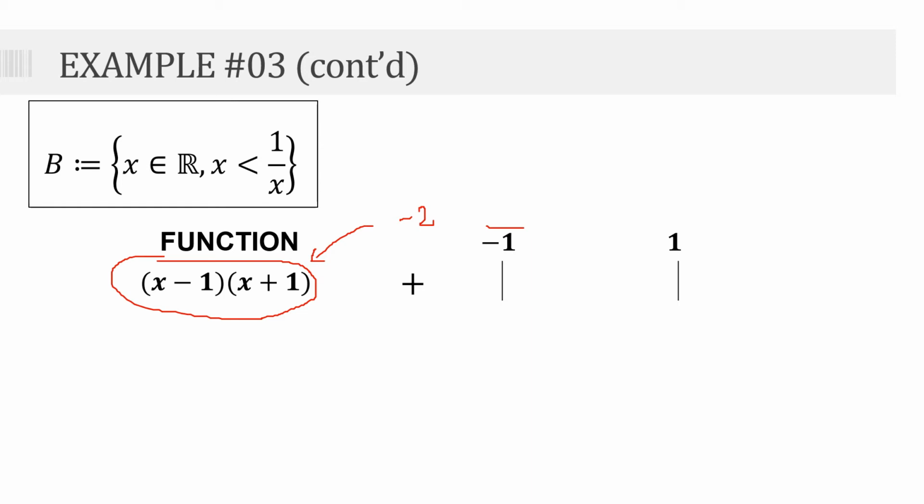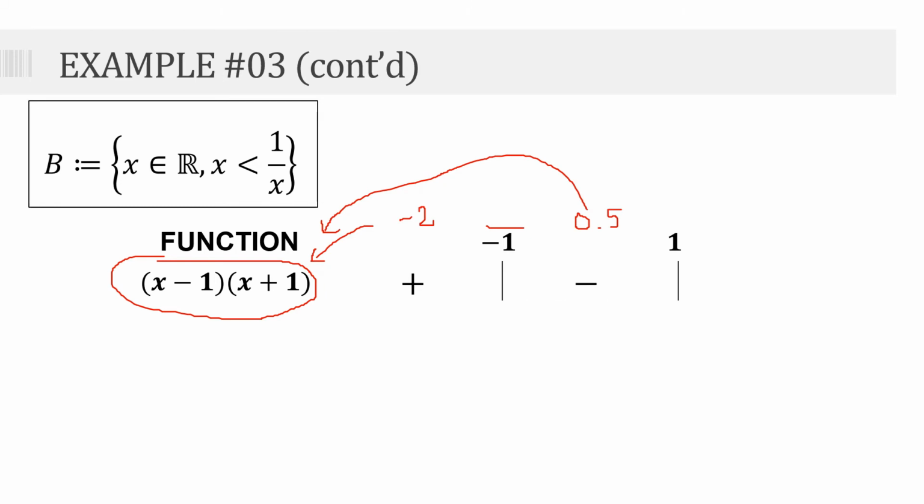Ngayon naman, kuha naman tayo dito sa interval na negative 1 to 1. So, since hindi pwede ang 0, sabi natin kanina, so mag-check tayo like 0.5. Okay? 0.5. So, yung 0.5 naman na yan, again, i-plug in natin dito sa function natin. At ang sign na makukuha natin ay negative.